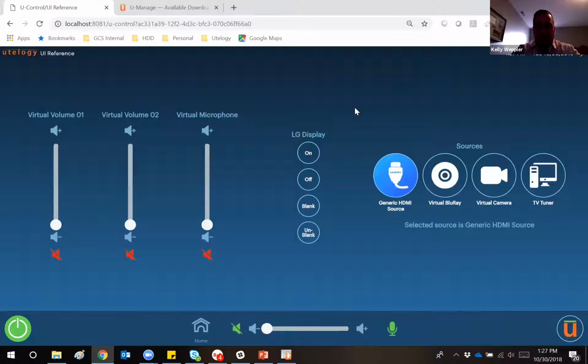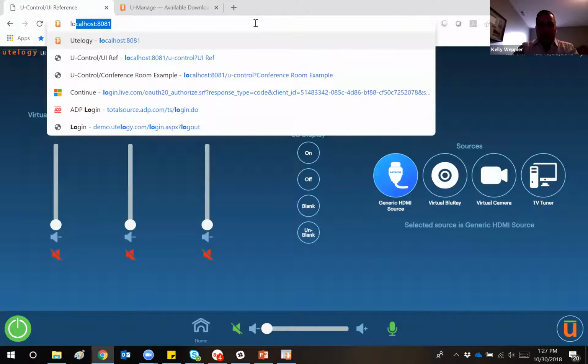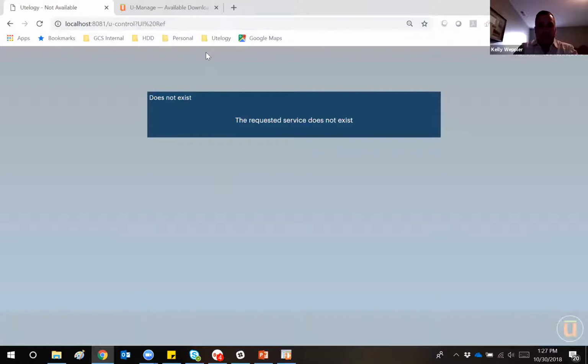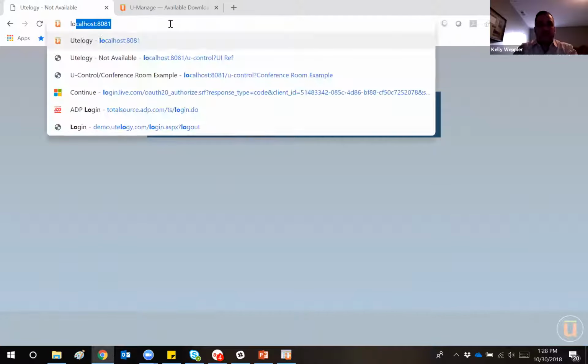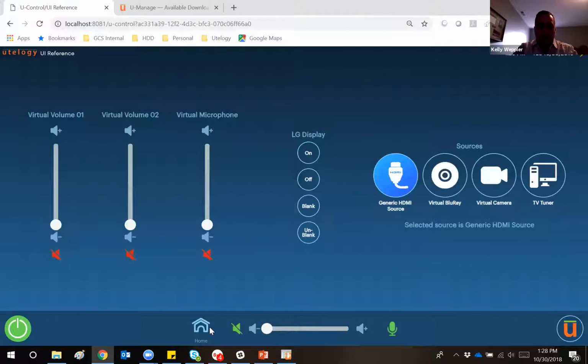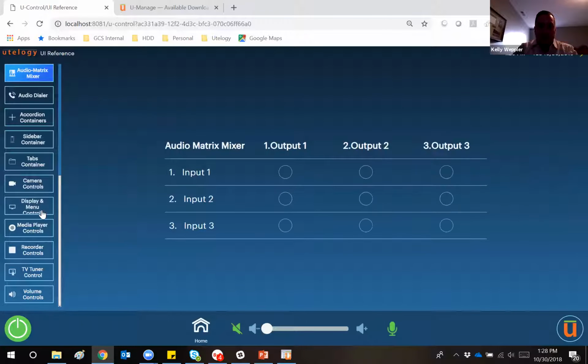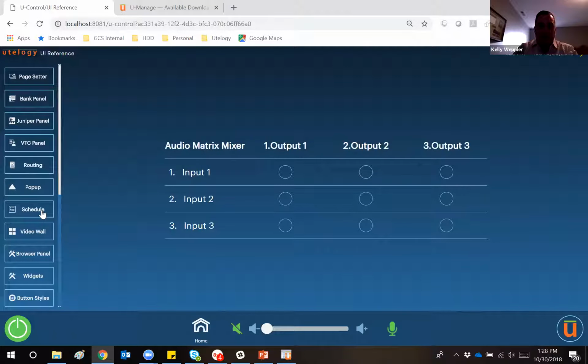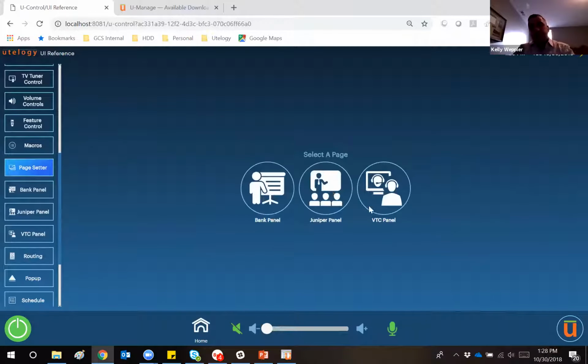So provided that you've got the rest of the work done there within your environment. Juniper panel would again look very similar. I'll just go back to my list here. Just gonna go home actually. I'll go back to the Juniper panel.